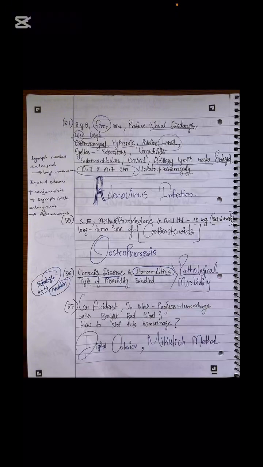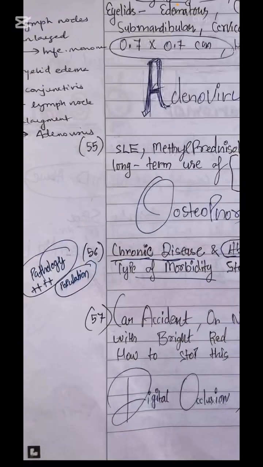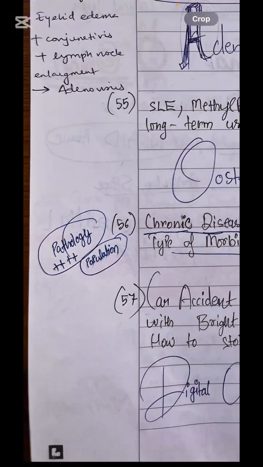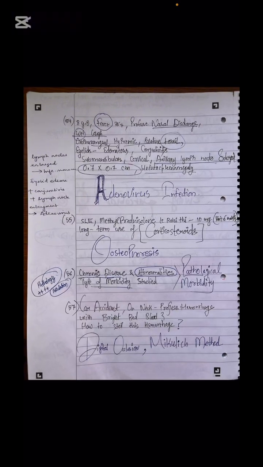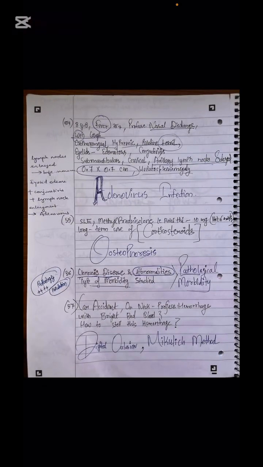All right. Next is the case about chronic diseases and abnormalities. They are studying about chronic disease and abnormalities in social medicine. So, what type of morbidity are they studying? They are studying chronic pathologies. So, this is the case of pathological morbidity. The examiner wants to hear from you that they are studying chronic disease and abnormality, so this is pathological morbidity.